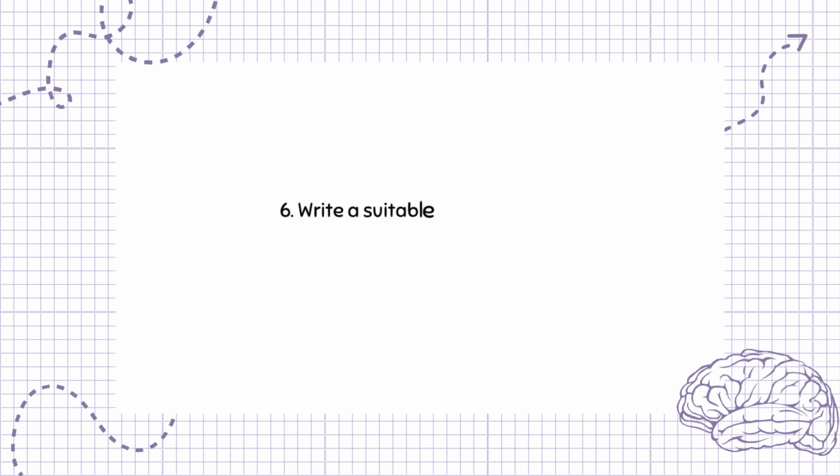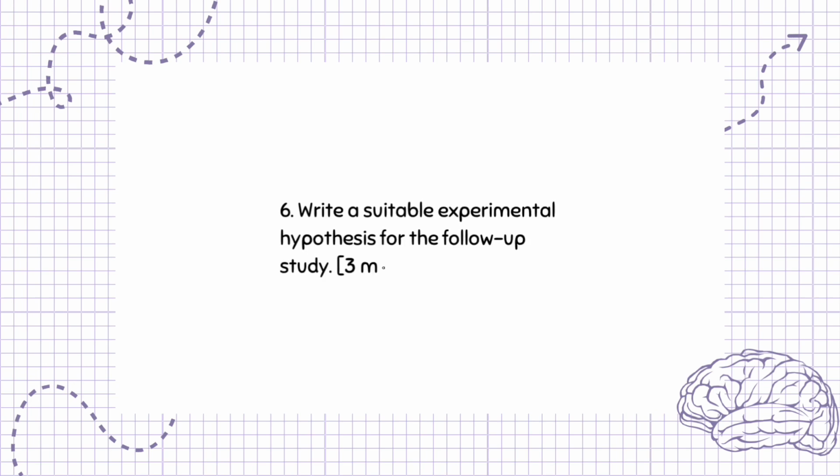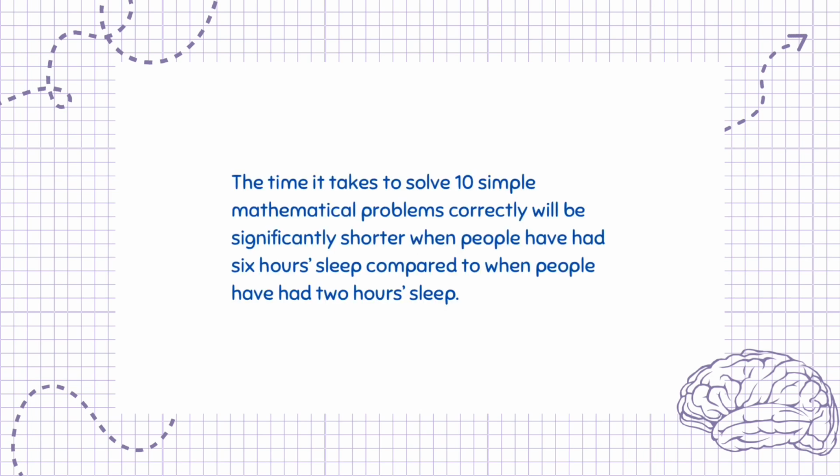Question 6. Write a suitable experimental hypothesis for the follow-up study. 3 marks. The time it takes to solve 10 simple mathematical problems correctly will be significantly shorter when people have had 6 hours sleep compared to when people have had 2 hours sleep.